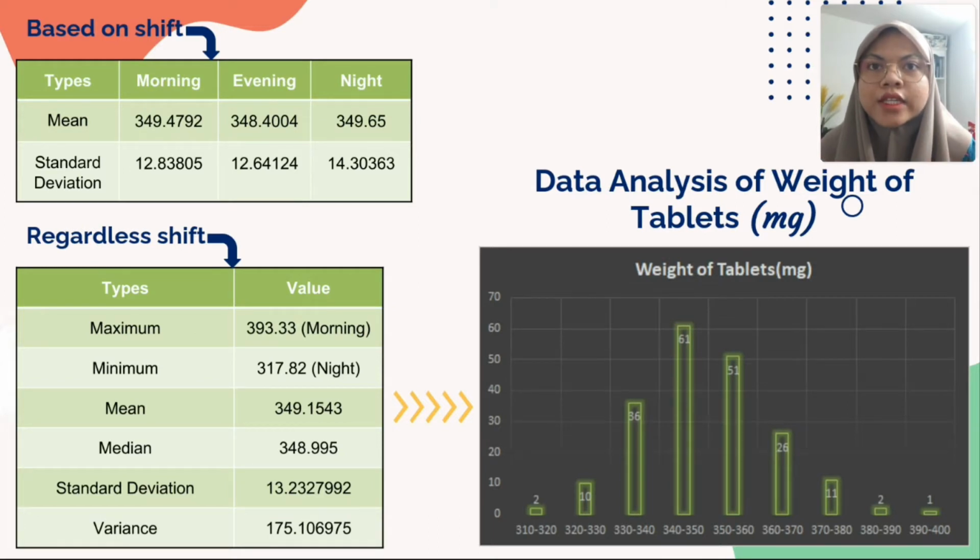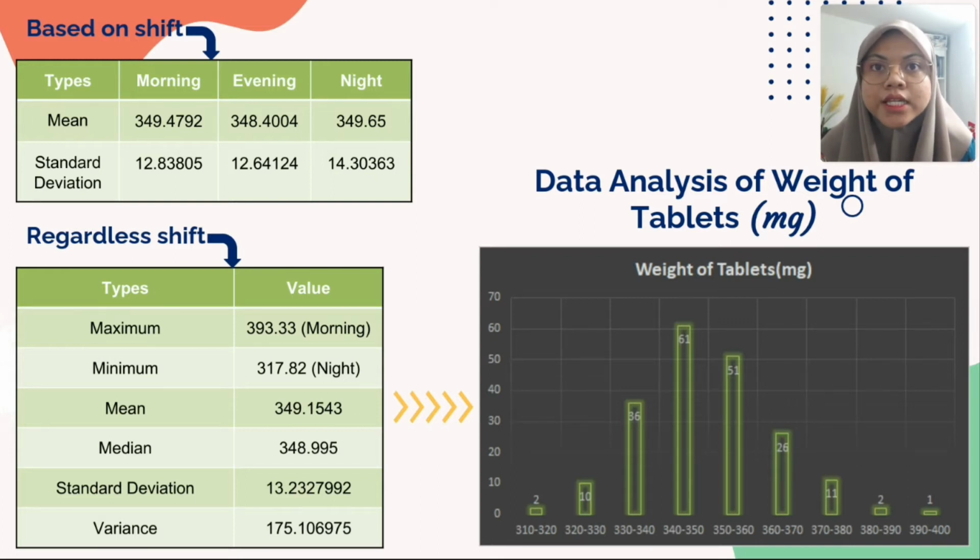As you can see, the table at the top right of the slide shows the mean and standard deviation for weight of tablets based on shift, while the other table is the data analysis for weight of tablets regardless of shift. The evening shift shows the lowest standard deviation compared to the other shifts, that is 12.64124.